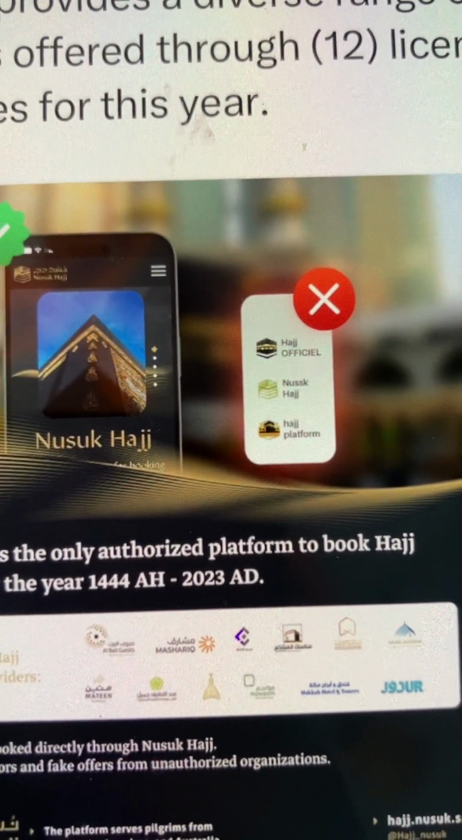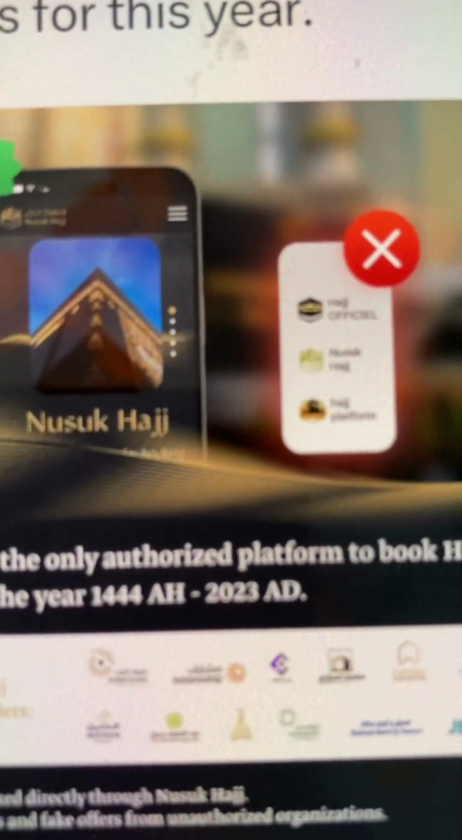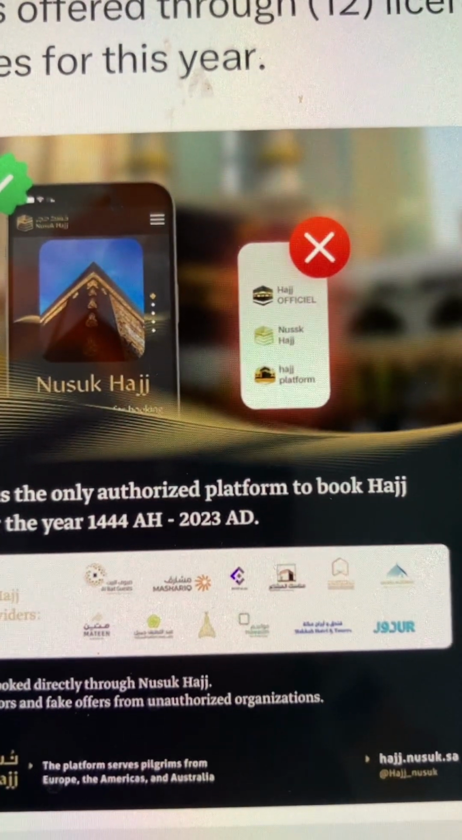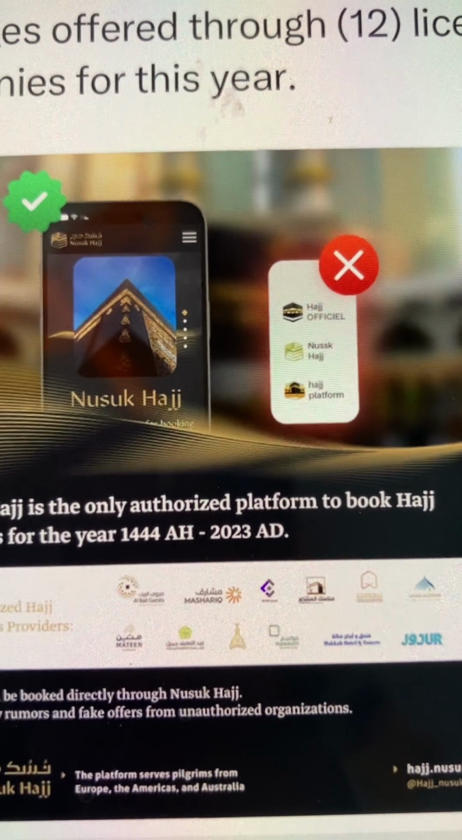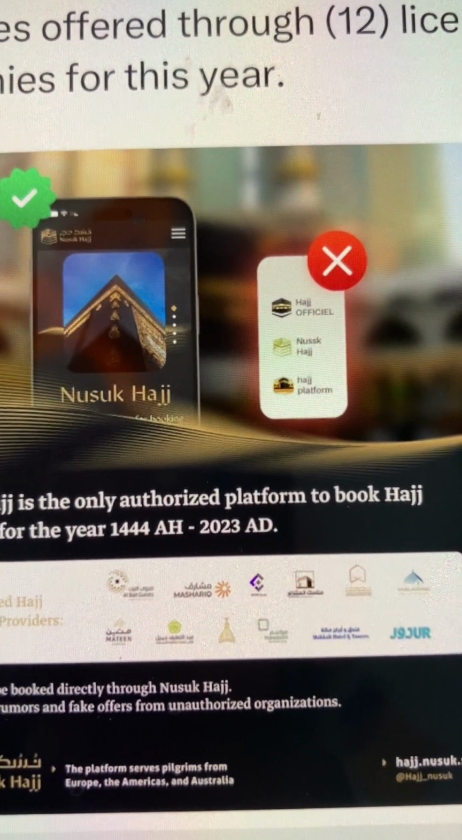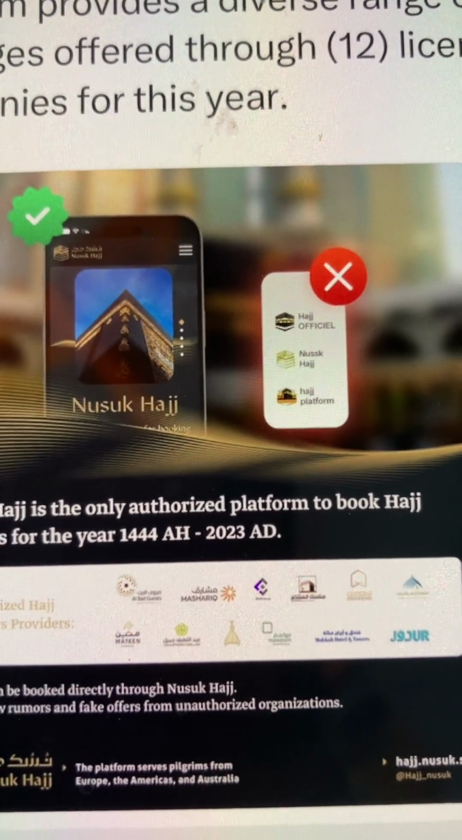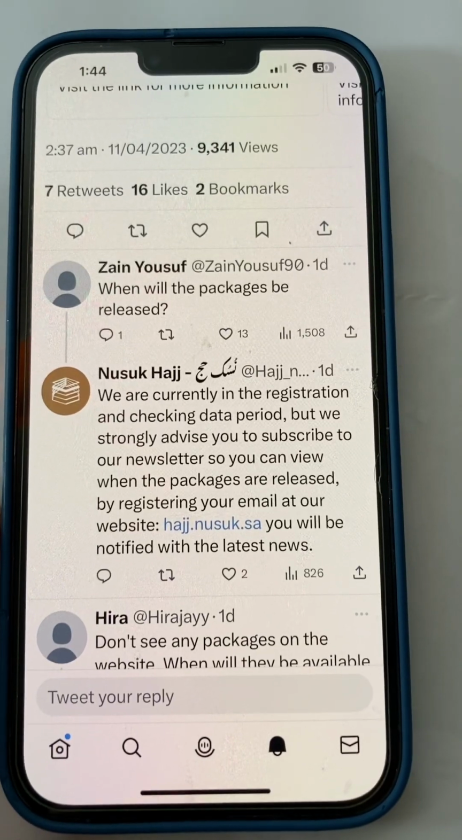But other companies, you don't follow them and you don't give them money, because the other companies are not subscribed by Nusuk Hajj or Saudi Arabia. So don't waste your money and don't give it to any fake account and fake Hajj packages. Where you can apply online, you don't then need to go to the Hajj companies.